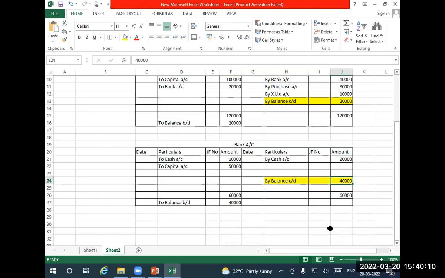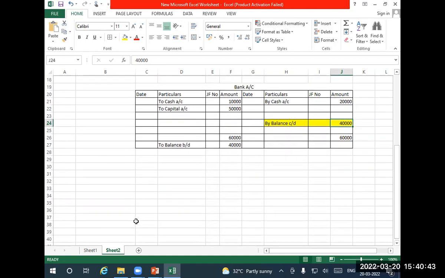You have to prepare a bank reconciliation statement and verify the difference between the bank account of our company and the passbook maintained by the bank. If there is no matching in the bank reconciliation statement, something fraudulent happened. Somebody withdrew money from our account without recording it, or somebody deposited money and we did not record it. That could be a reason.